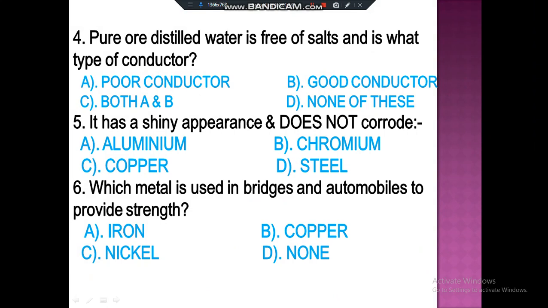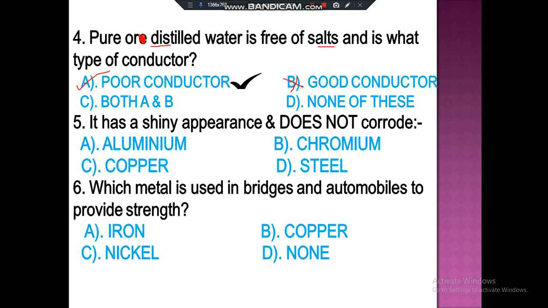Pure or distilled water. Sorry, it's written wrong here. Let me correct it. Pure or distilled water is free of salts and is what type of conductor? Poor conductor, good conductor, both A and B, or D, none of these? So pure or distilled water is free of salts. Salts are the only ones that help water to be a good conductor. So good conductor is not there. The correct answer is poor conductor.